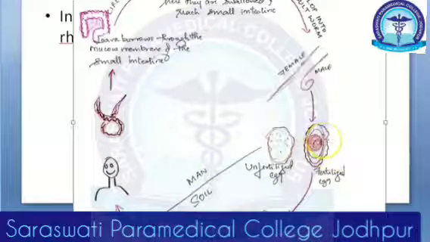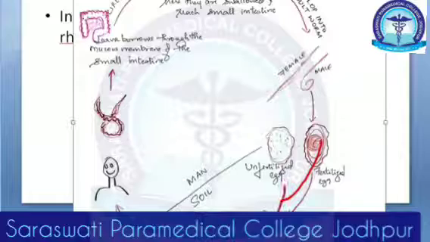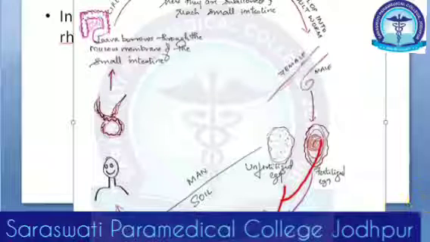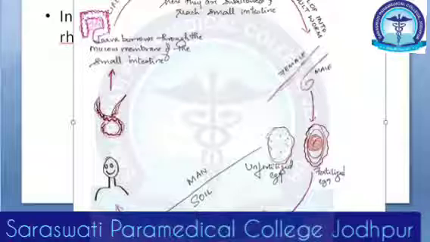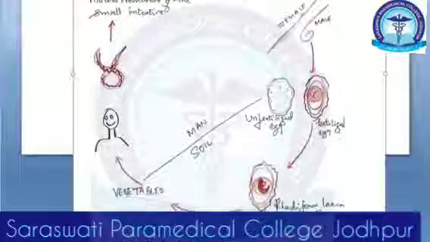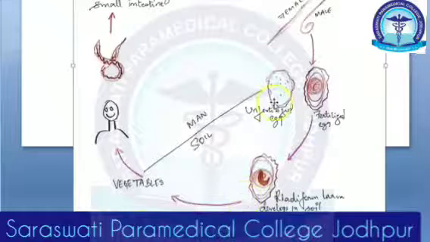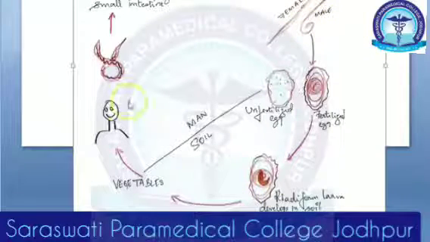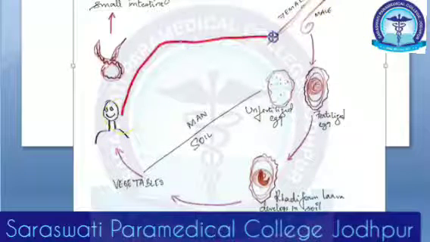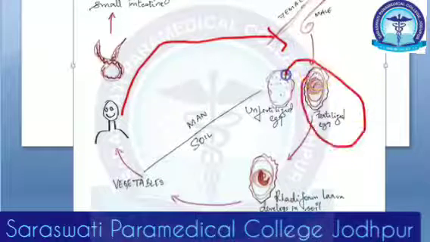Inside this fertilized egg, the rhabdiform larva will develop. Whenever this man defecates, the feces will contain this fertilized egg.